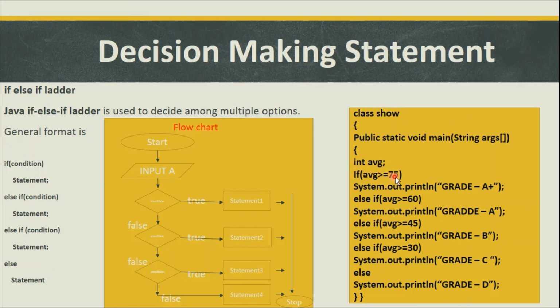If average is greater than or equal to 75, yes, the grade is A. Else, means if the average is less than 75, and if average is greater than or equal to 60, then we will get grade B. Else, means the average is less than 60, and if average is greater than or equal to 45, then we will get grade C. Else, means if average is less than 45, and if average is greater than or equal to 30, we will get grade D. Otherwise the grade E will appear.